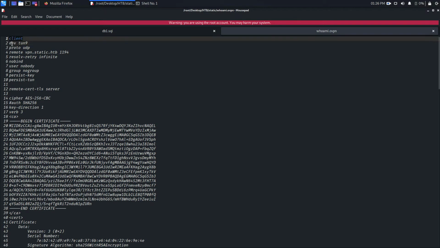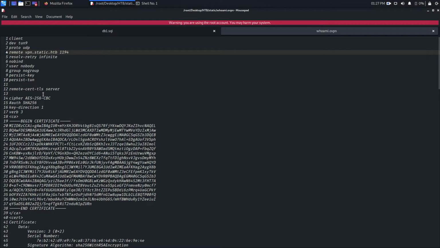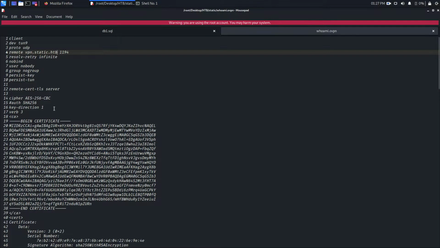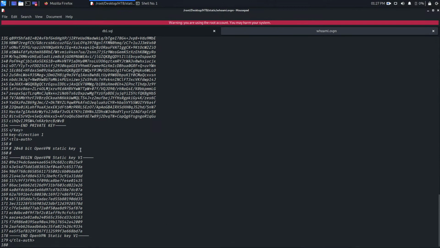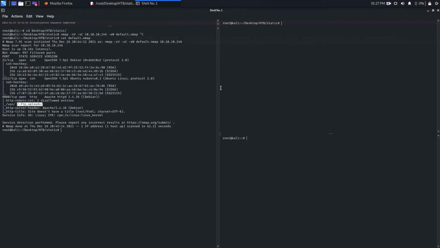This is for client tunnel 9, the protocol used here is UDP, and the remote is vpn.static.hackthebox. That seems a legit subdomain, and if you come here you will find one VPN server whose IP is this. So I think once we connect with that OpenVPN file, our connection will terminate on this server. Then these are the certificates and keys and all. So let's try to connect with that server. Hopefully it will work.